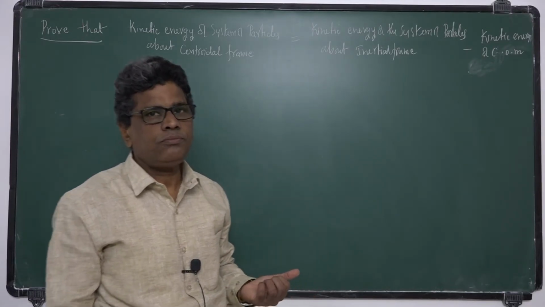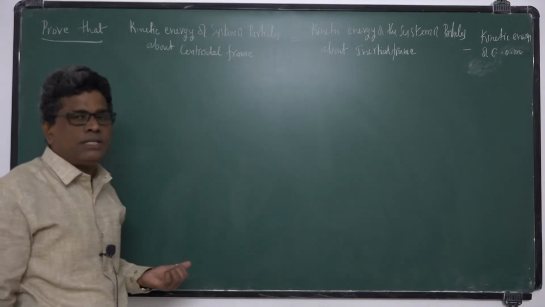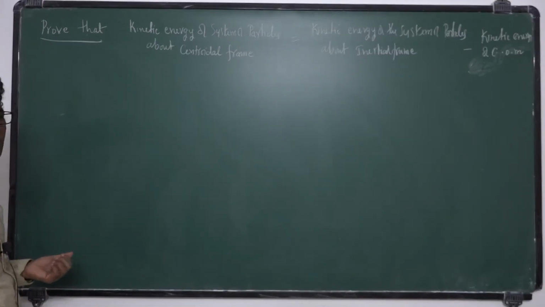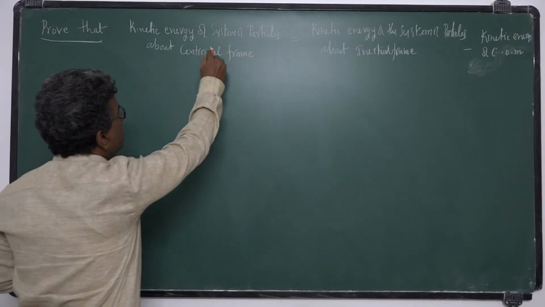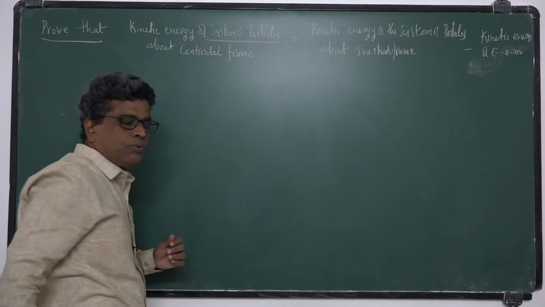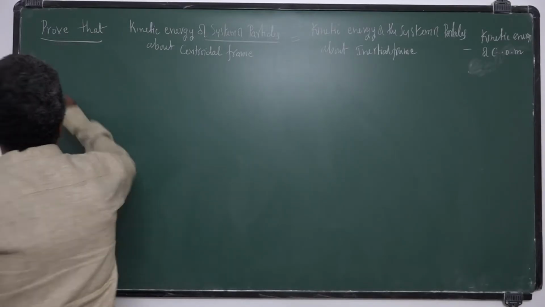Okay, so here you consider a two particle system. For a system of particles it will hold good. To prove this, I consider two particles.